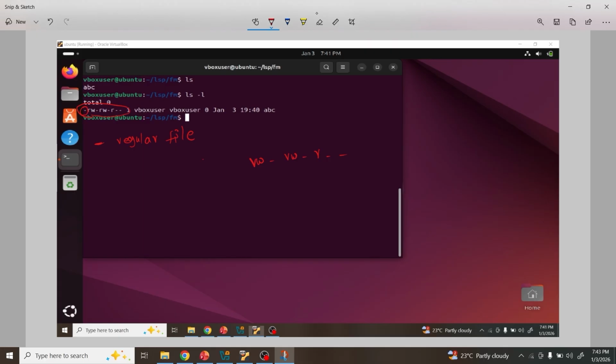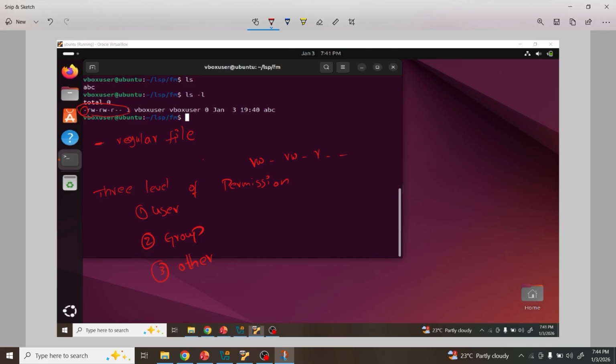First one, user level. Second, group level. Third, other. I think we already know this. So in Linux we can provide 3 levels of permission to the file: user level, group level, and other.